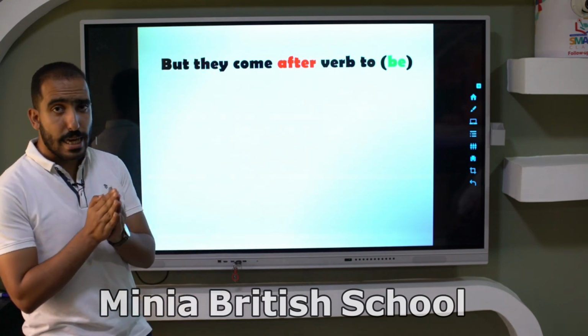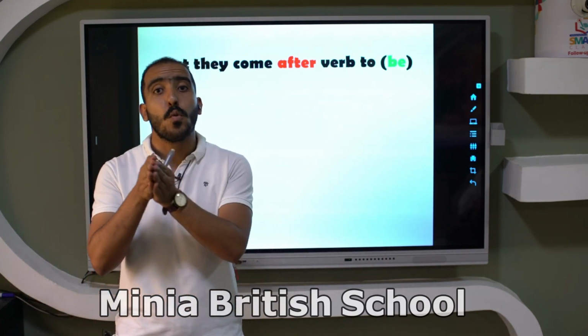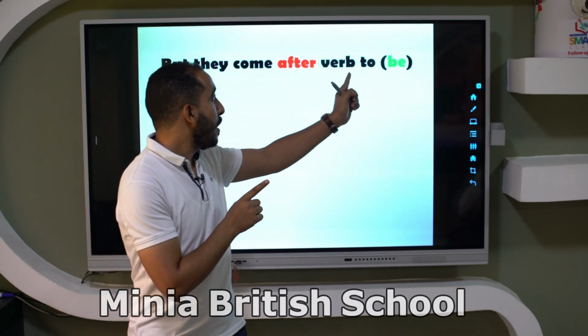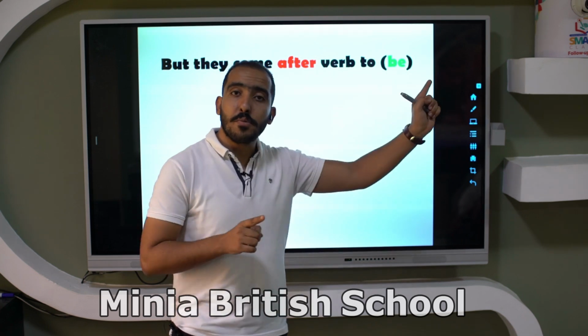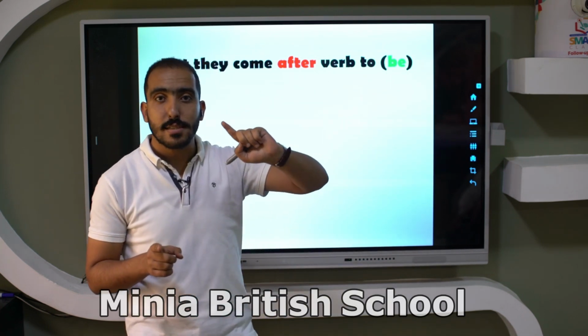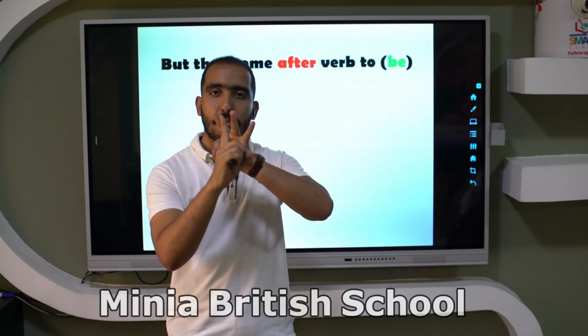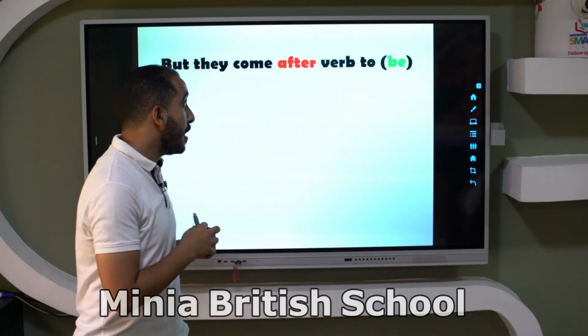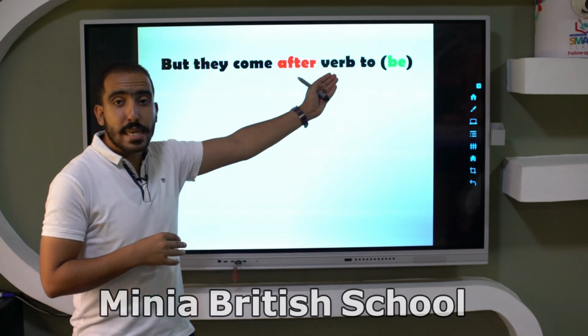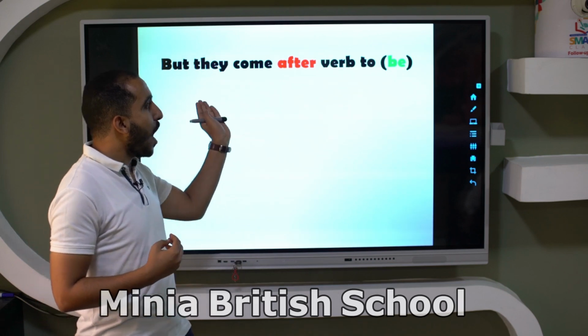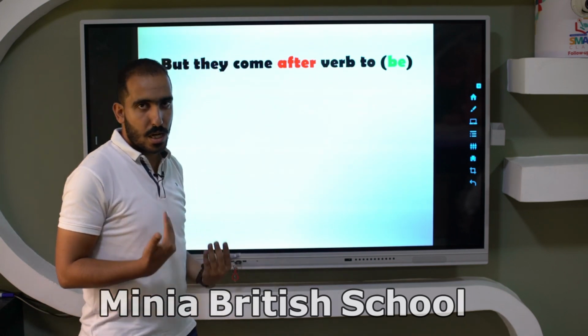Okay. Now another thing. We said that the adverbs of frequency come before the verb. But if we have verb to be, do you remember verb to be? Can you tell me what is it? Yes, verb to be: am, is, are. So if we have verb to be in the sentence, the adverb of frequency comes after verb to be. Like what?